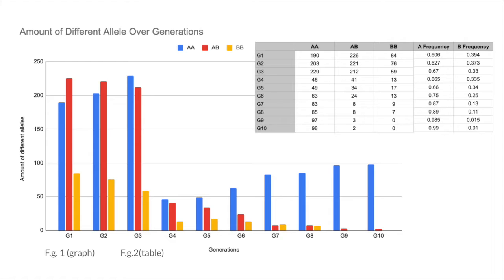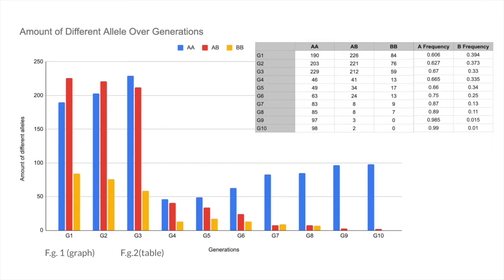For example, after the bottleneck event has occurred in this trial, as the generations pass, fewer and fewer recessive alleles are being inherited. Eventually, the homozygous recessive individuals no longer exist in the population. There are 19 homozygous recessive individuals at generation 4, and the recessive allele frequency is 0.335. Compare that to the 10th generation. The table shows 0 homozygous recessive individuals remaining, and the calculated recessive allele frequency is equal to 0.01.